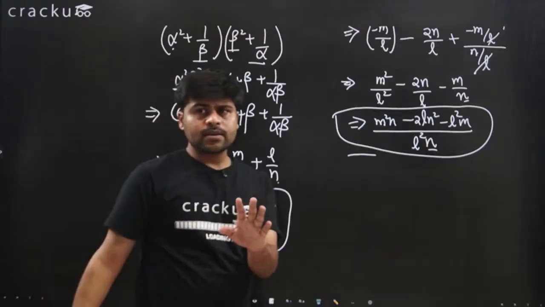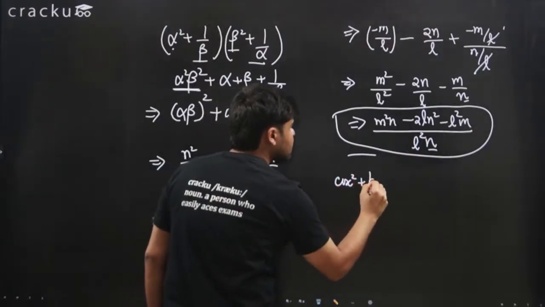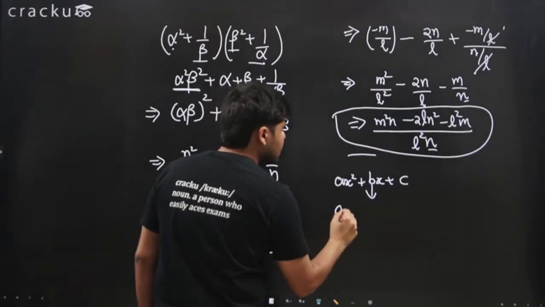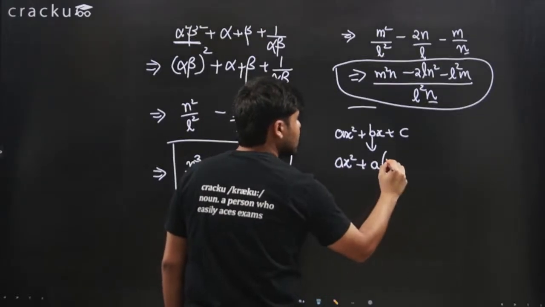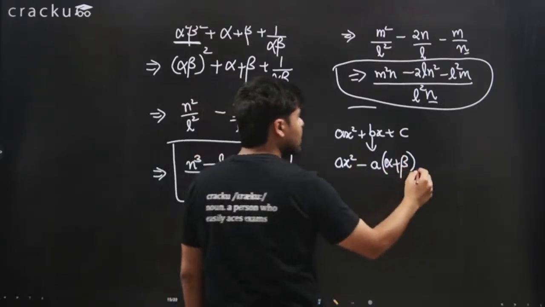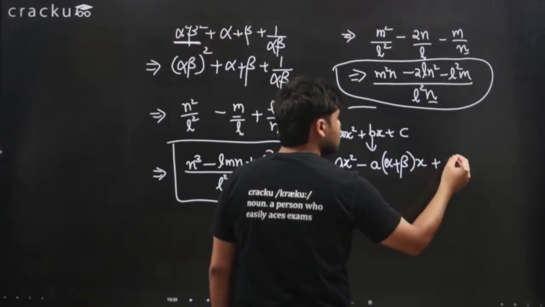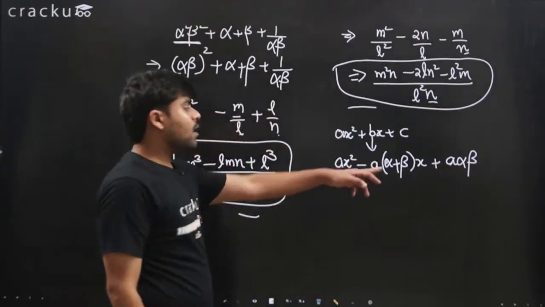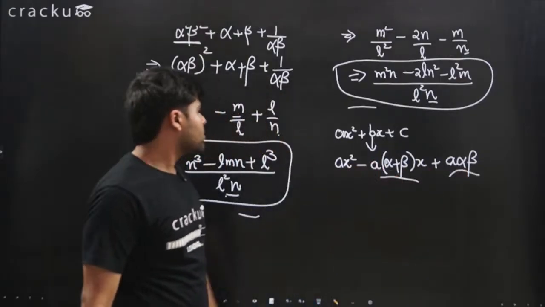We just discussed, right? We just discussed this. That for any quadratic equation ax square plus bx plus c, I can write this instead as x squared minus a times alpha plus beta x plus a times alpha beta. This is how I can write this equation, where alpha plus beta is the sum of the roots, alpha beta is the product of the roots.